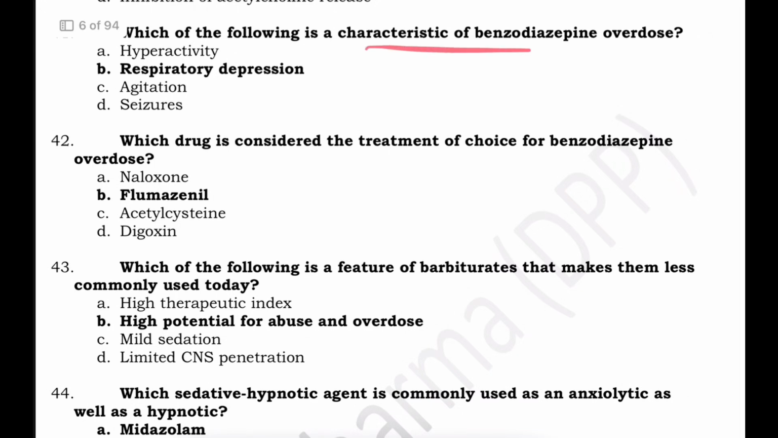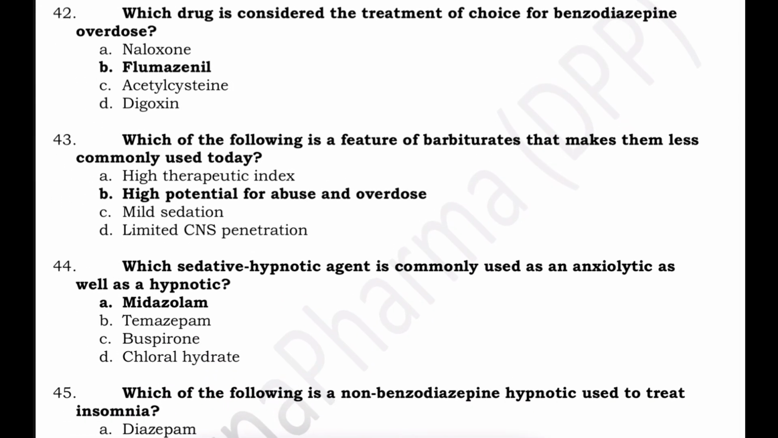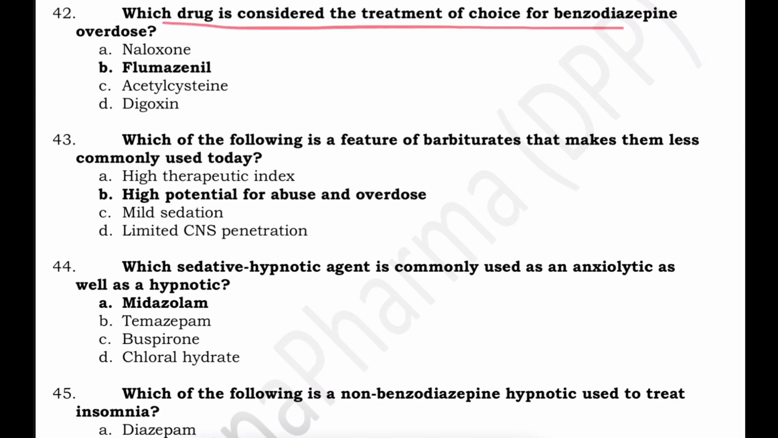Which is a characteristic of benzodiazepine overdose? Benzodiazepine overdose can lead to CNS depression, so that is the chief complaint of poisoning. Which drug is considered the treatment of choice for benzodiazepine overdose? Flumazenil is the benzodiazepine antagonist, and it is used to reverse the sedative effect of benzodiazepine overdose.